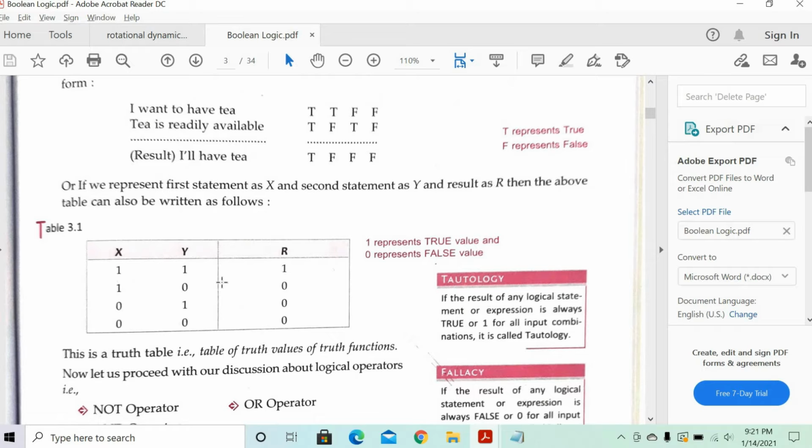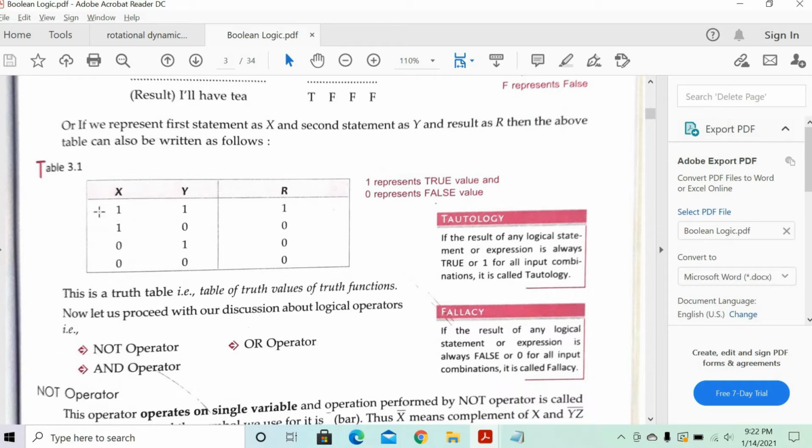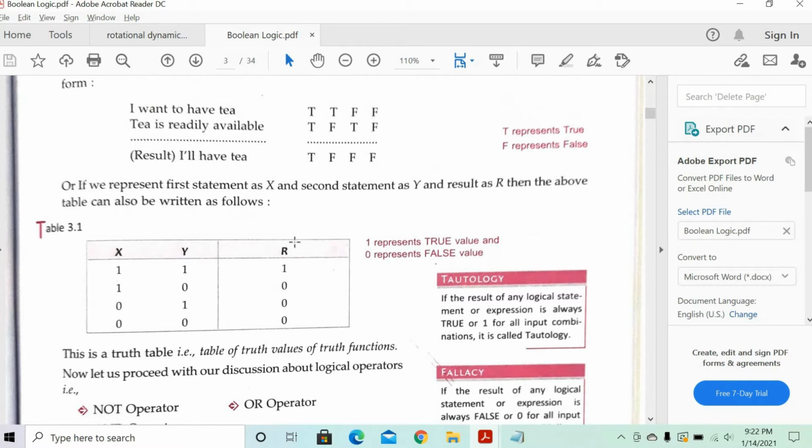In the place of 1, you can put T. In the place of 0, you can put false, F. So you'll get the same kind of table. Is it clear? Any questions, any doubts in this? Okay, good. So this is called the AND operation. X and Y, so the output of X and Y is R, with different sets of inputs.